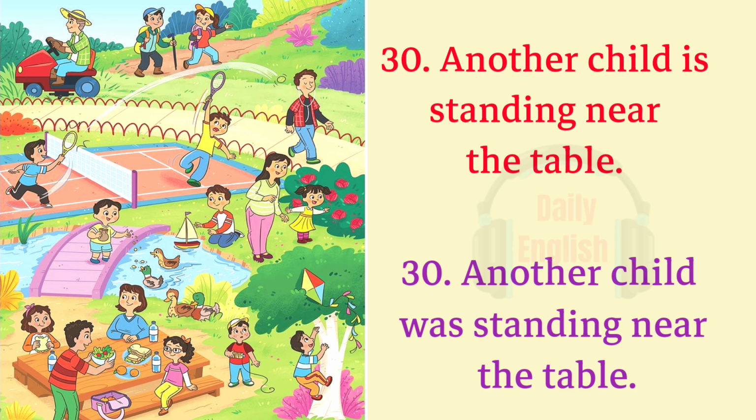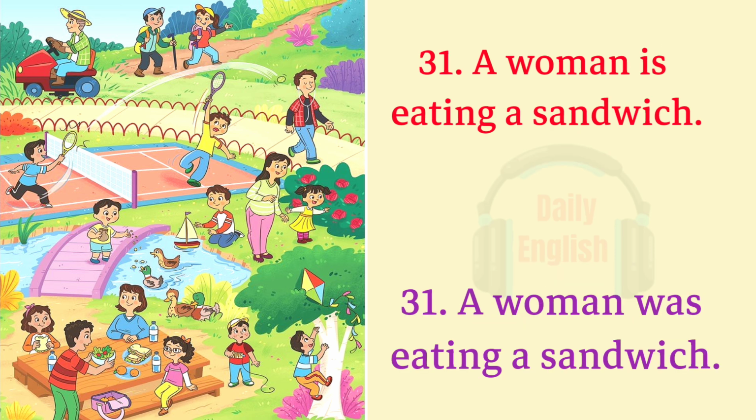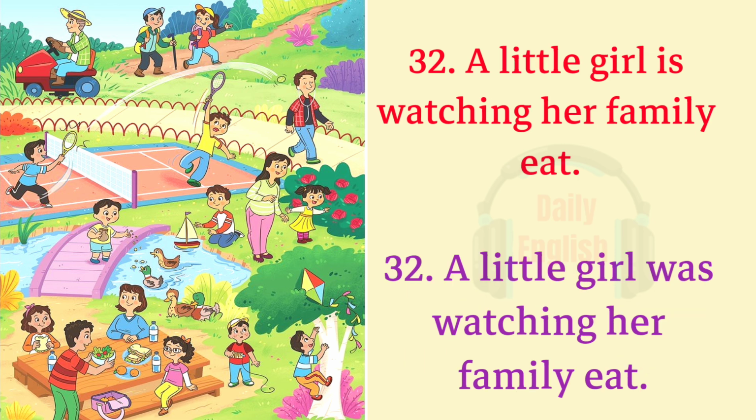30. Another child is standing near the table. 30. Another child was standing near the table. 31. A woman is eating a sandwich. 31. A woman was eating a sandwich. 32. A little girl is watching her family eat. 32. A little girl was watching her family eat.